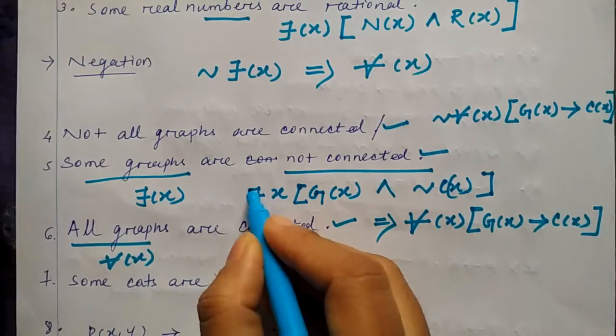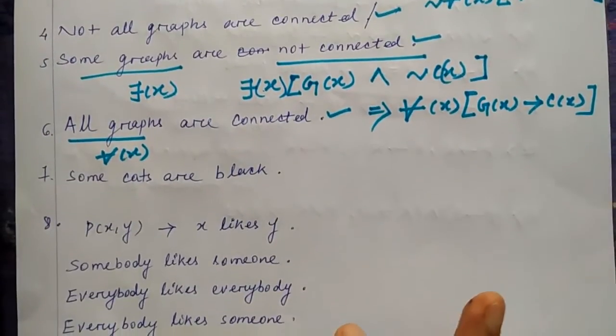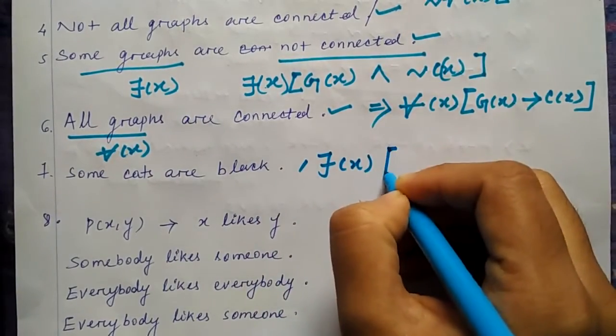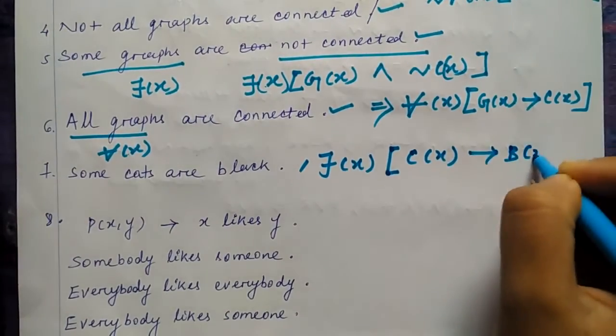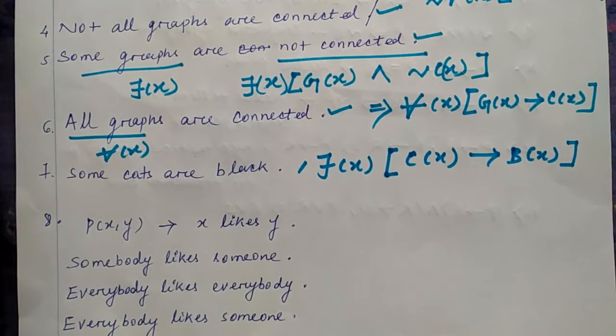It can be like this and you can put it within brackets also, that's not a problem. Then some cats are black. It means there exists some x who is a cat and who is black also. Okay, then we'll see some more examples.